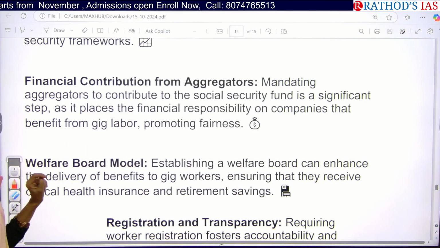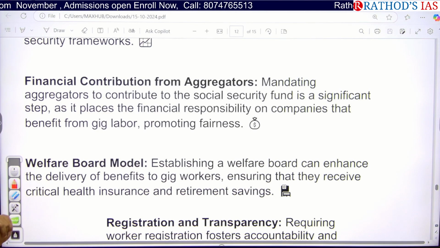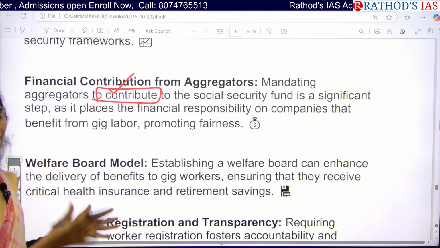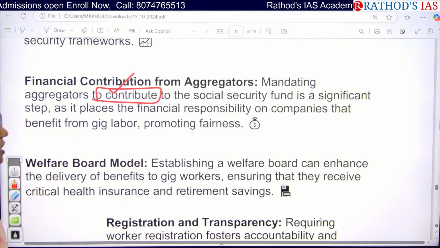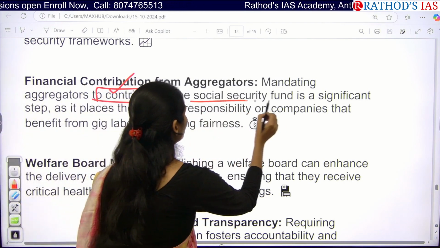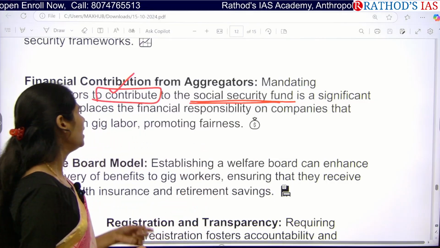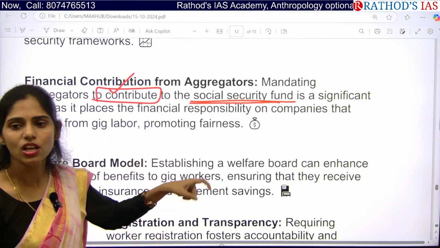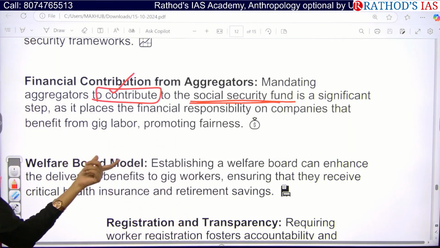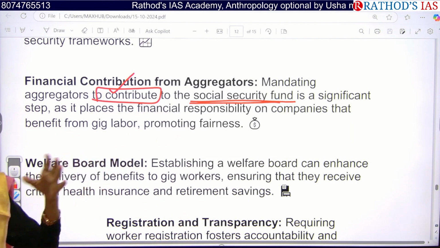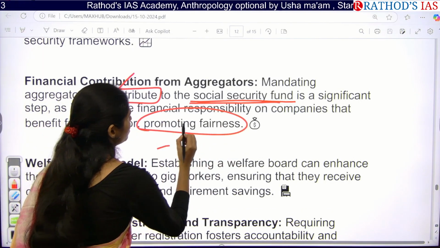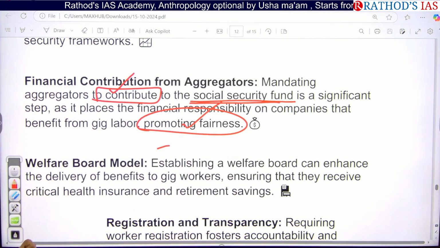So this law is mandating that the companies employing these gig workers have to contribute to the social security funds. It is a very important step, because now companies are responsible for providing social security for these gig workers, so that we can promote fairness for gig workers and the gig economy as well.